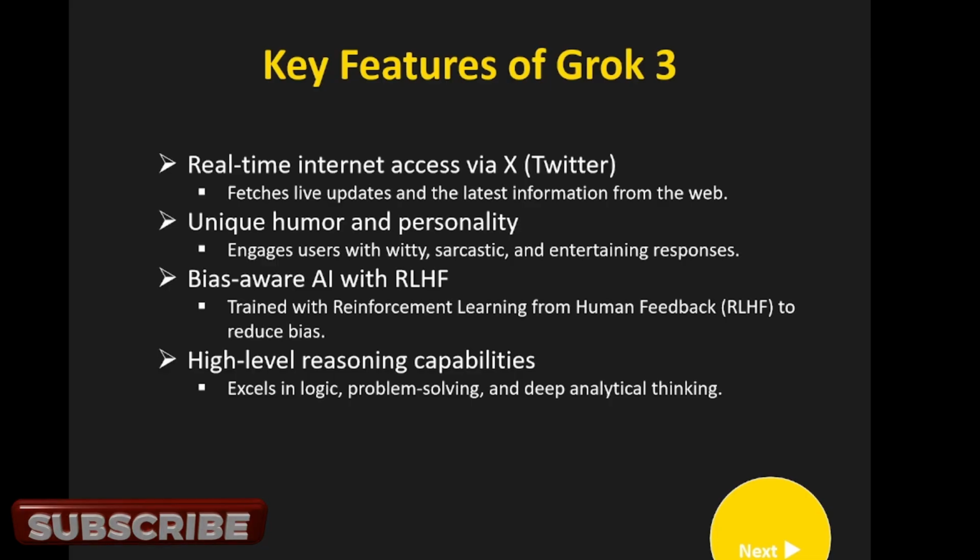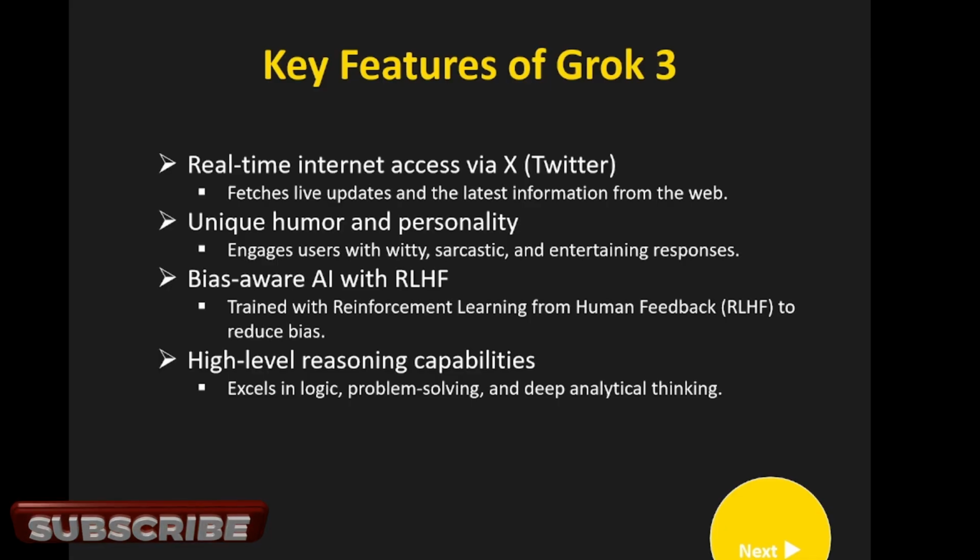We have supervised, unsupervised and reinforcement learning models, with various algorithms included in each. Here we are using a reinforcement learning model, trained with reinforcement learning from human feedback, that is the RLHF method, to reduce bias.